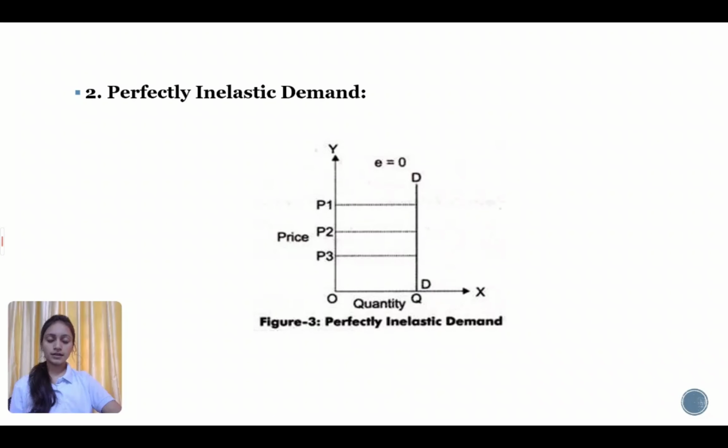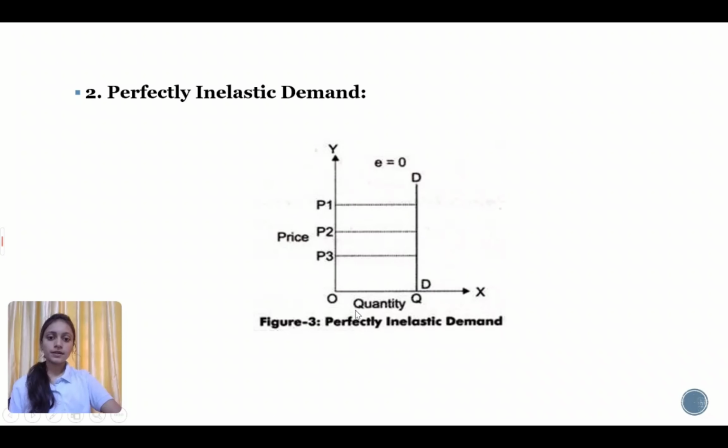Second one is perfectly inelastic demand. A perfectly inelastic demand is one where there is no change in the demand of the product when its price changes. The numerical value of perfectly inelastic demand is zero, that means elasticity is equal to zero. In case of perfectly inelastic demand, the curve is represented as a straight vertical line, which is shown in figure 3.